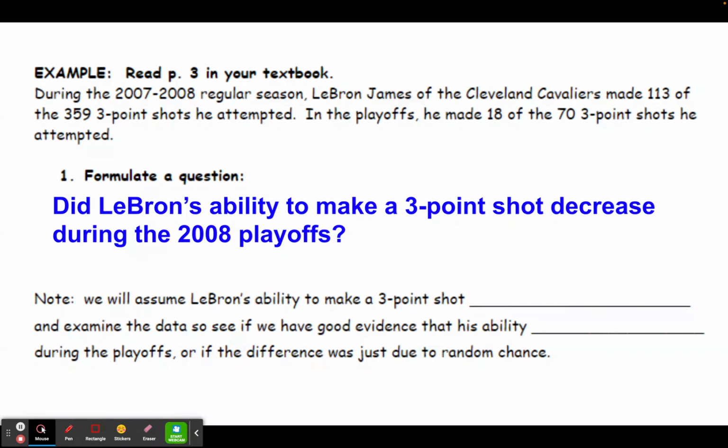Now we're going to assume that LeBron's ability to make a three-point shot stayed the same, meaning that whatever percentage of three-point shots he made in the regular season stayed the same in the playoffs. But maybe the difference was due just to random chance. And then what we're going to do is examine the data to see if we have good evidence that his ability decreased. So we'll assume that it stayed the same unless we have good evidence that it decreased.